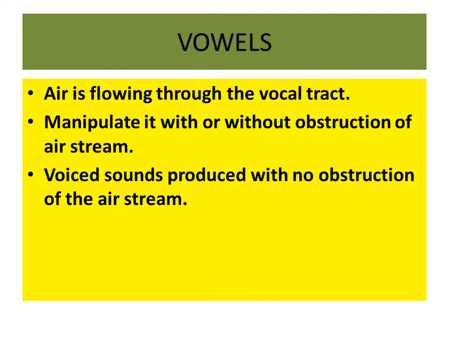When we pronounce a, o, e, we don't feel any obstruction in the vocal tract. These sounds are called vowel sounds.